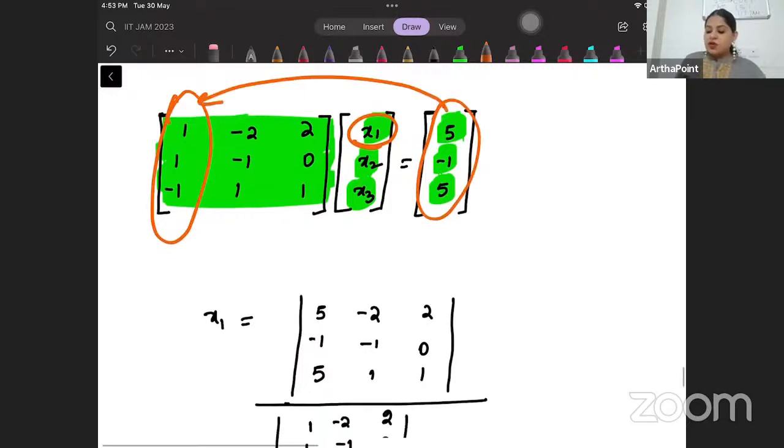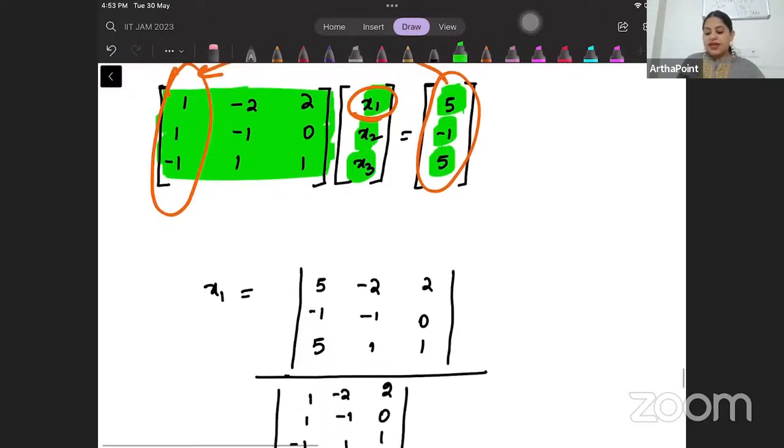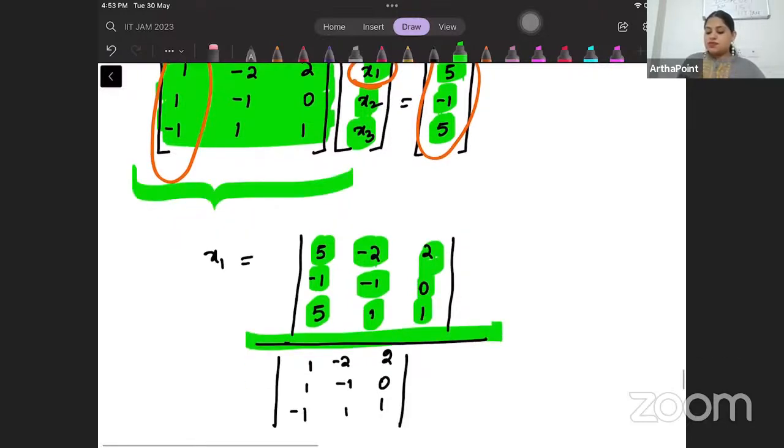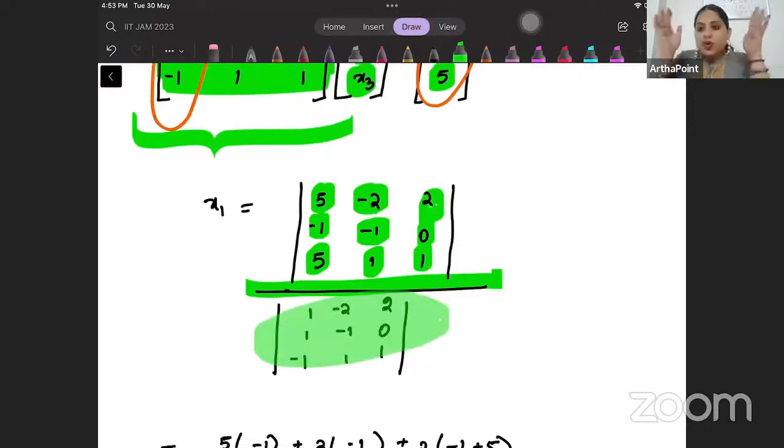So determinant of 5 minus 1, 5, minus 2 minus 1, 1, 2, 0, 1, divided by the determinant of this itself. So determinant of this. But you could have solved by the method of simultaneous solution also. But since there are 3 equations in 3 variables, using Kramer's rule is the best thing to do.